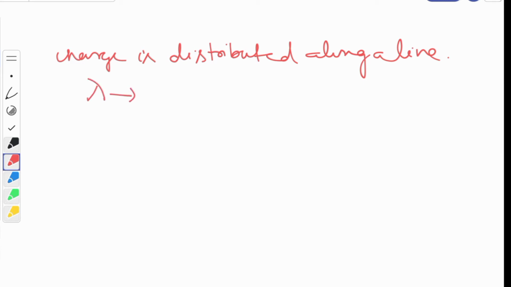What is this lambda? Lambda is the linear charge density. So this lambda is nothing but dq by dl,